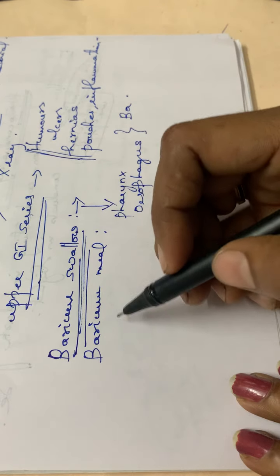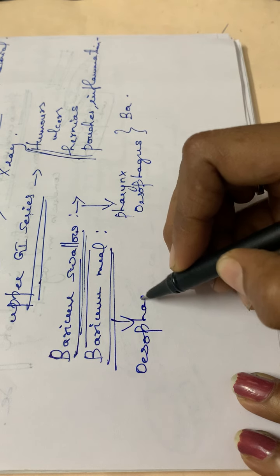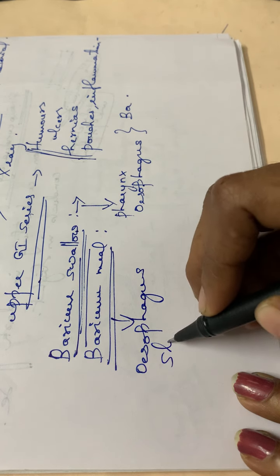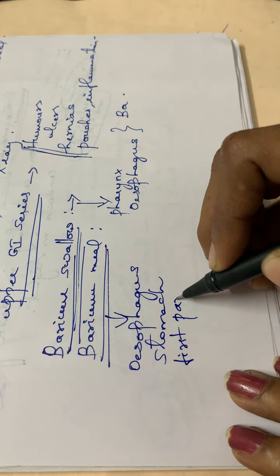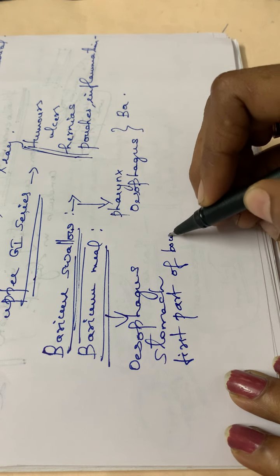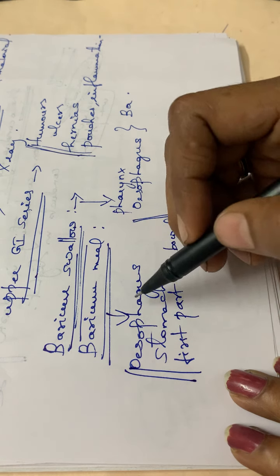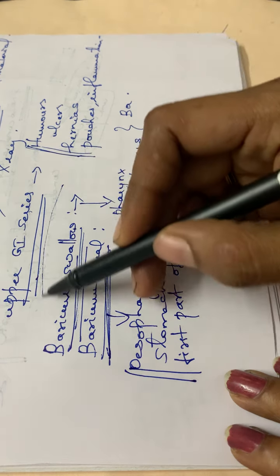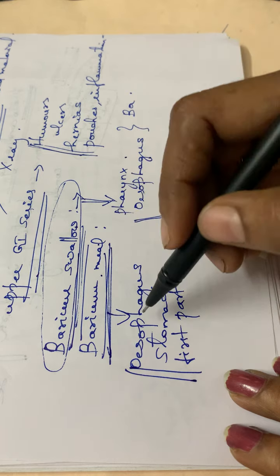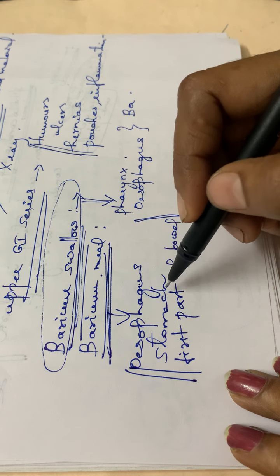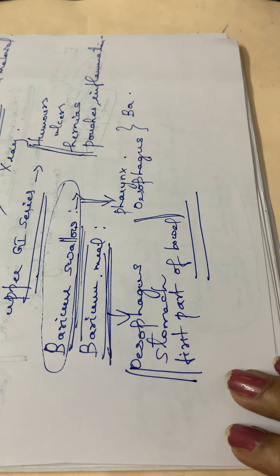And coming to barium meal, it means that when the esophagus, stomach and first part of the bowel are tested or examined, it is called a barium meal. So barium swallow is the test used to examine the pharynx and esophagus. Barium meal is the test used to examine the esophagus, stomach and first part of the bowel. So that is about the upper GI tract X-ray radiography.